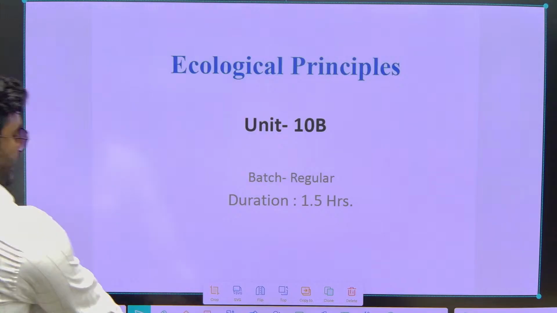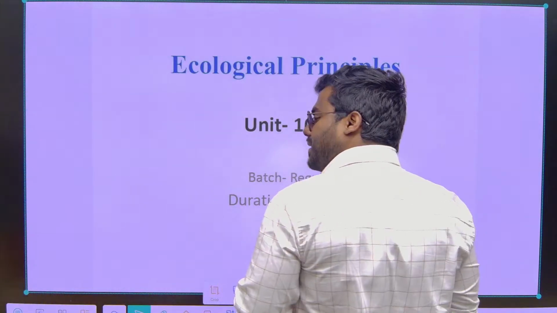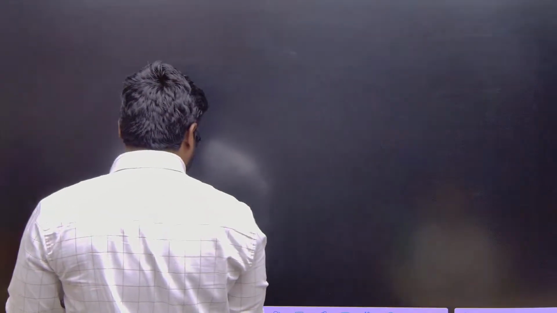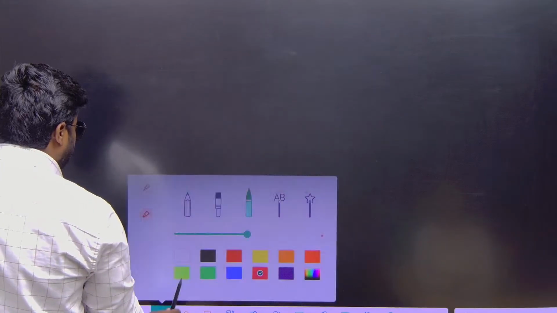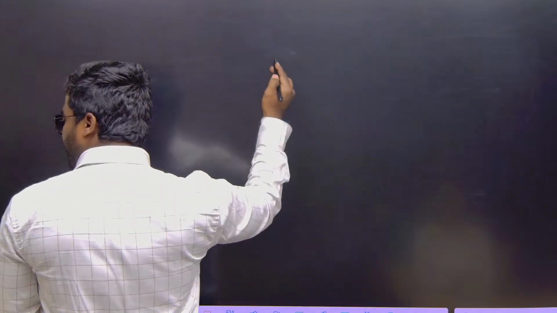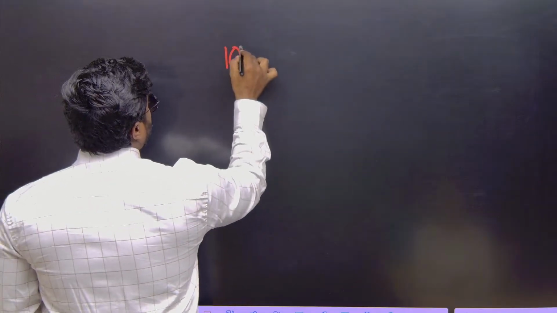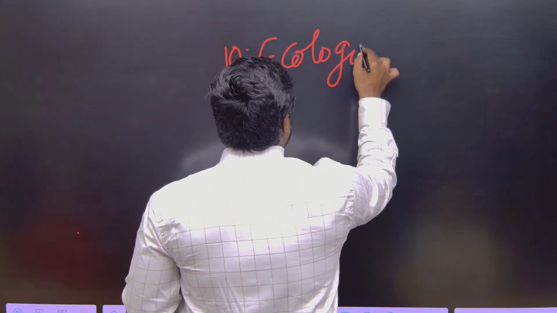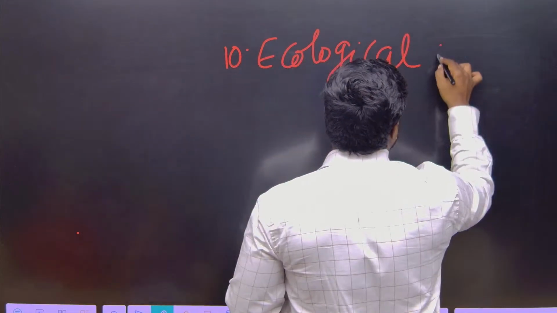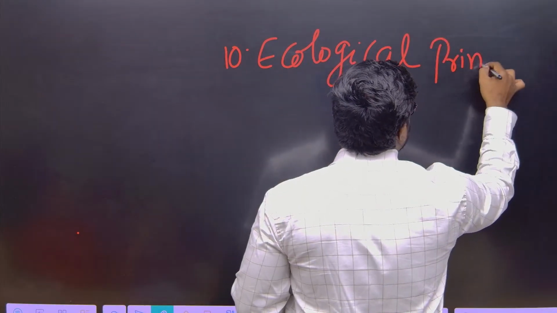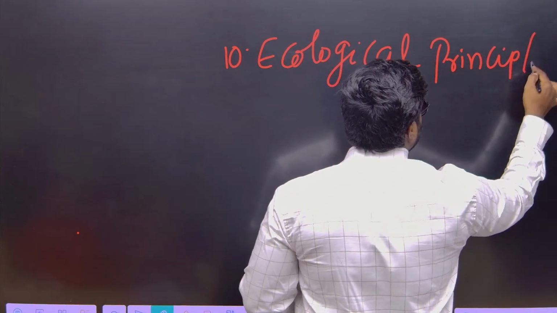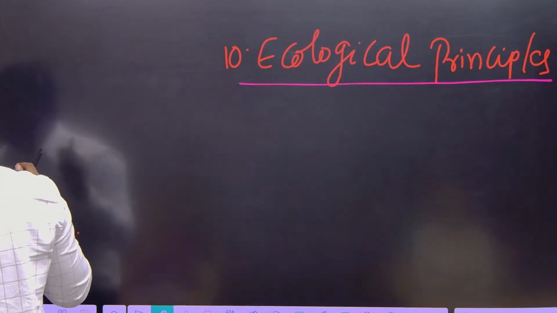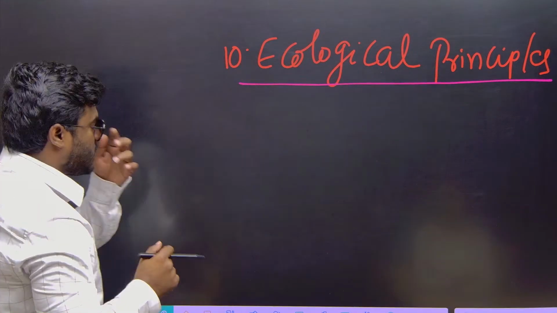Okay, let's continue. We will be starting the other unit from next class. We will be doing both units simultaneously, as I said previously. So we'll be starting with another very important unit, that is unit 10, ecological principles. Definitely this unit is easy to study. You don't get any stress at all, but questions are a bit tricky. You have to completely apply your knowledge, then only you will be able to answer the questions from this particular unit.